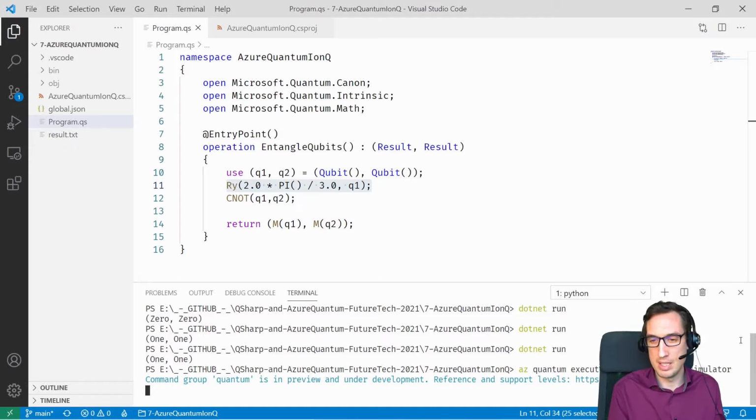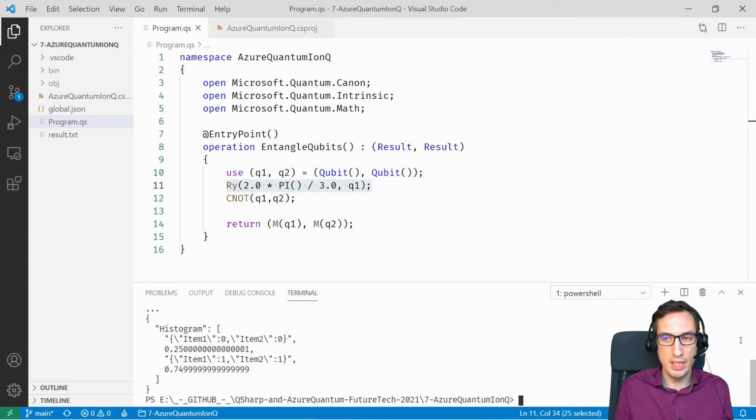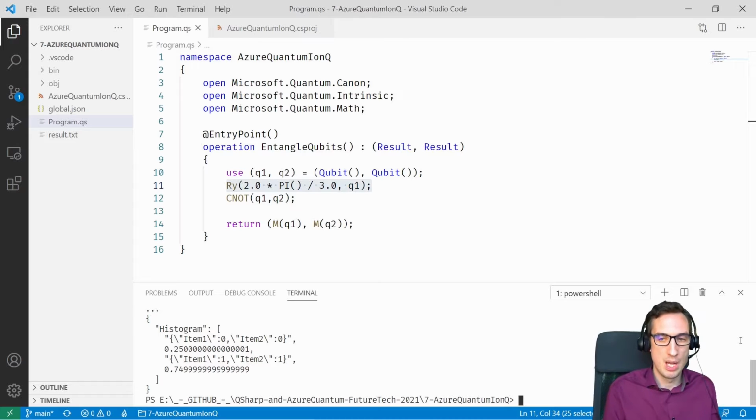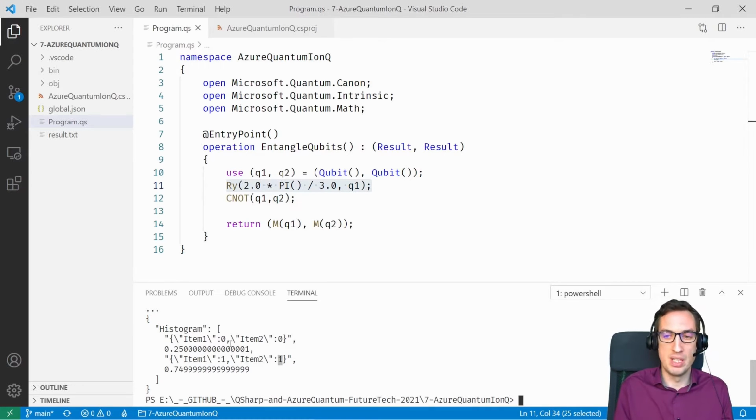So let's see what happens. I still have to be a little bit patient. It's running. And the difference here with running it locally is that when you run it locally, it will only run once. But if you run it on quantum hardware, by default, I think it will run 100 or 400 times, and it will automatically show you these probabilities. So it says that item 1 is 0 and item 2 is 0, or item 1 is 1 and item 2 is 1. So again, qubits are entangled, and it's going to be 0, 0 in 25% of the times, and it's going to be 1, 1 in 75% of the times.